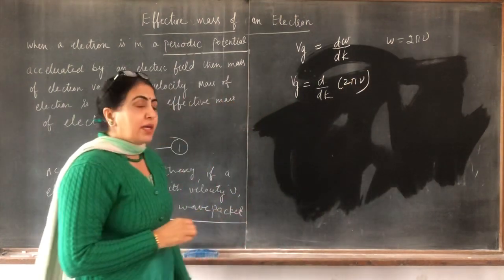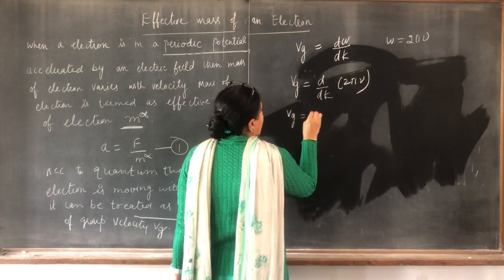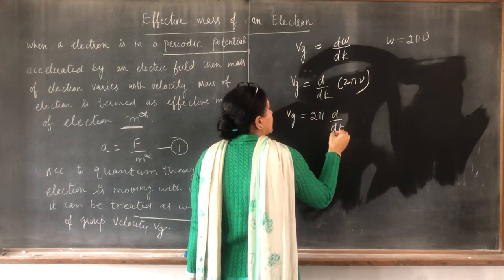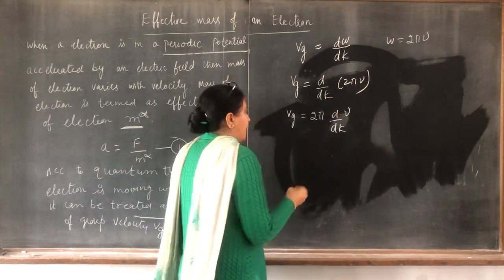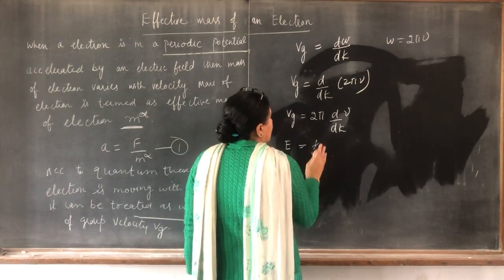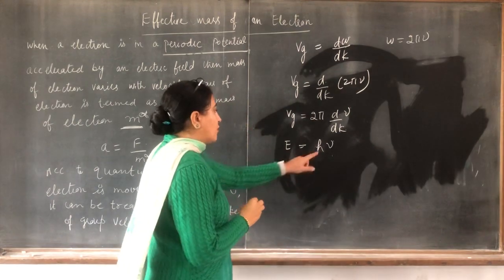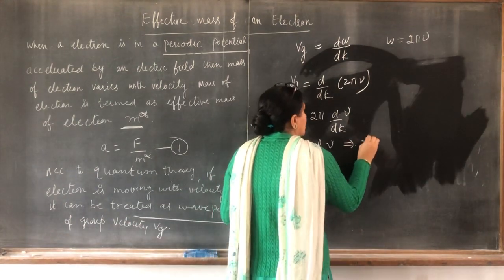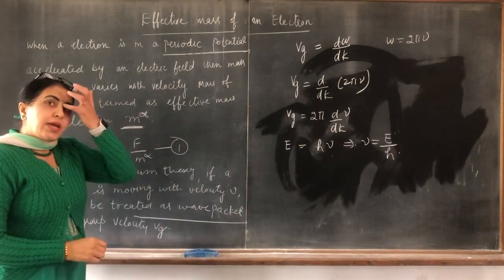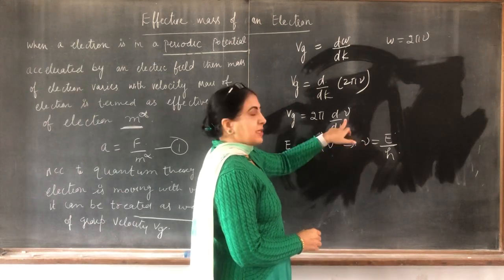Taking 2 pi outside, we have the derivative with respect to k of nu, and we know energy E is equal to h nu, so nu is equal to E by h.